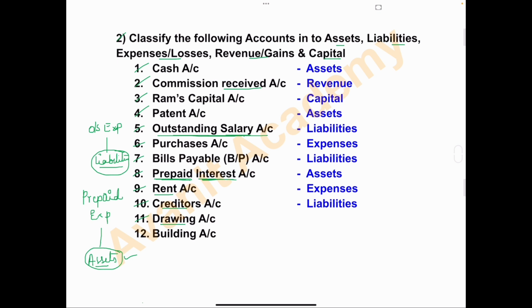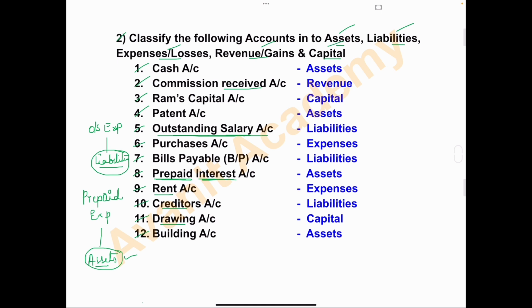So drawing account will take which head? Capital. Building, it is a fixed asset. So building account answer assets. So in exams, they will give you a few items and they'll ask you to classify all these accounts into assets, liabilities, expenses or losses, revenue or gains, and capital for 6 marks.